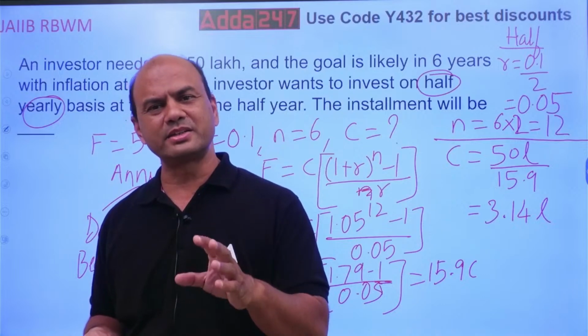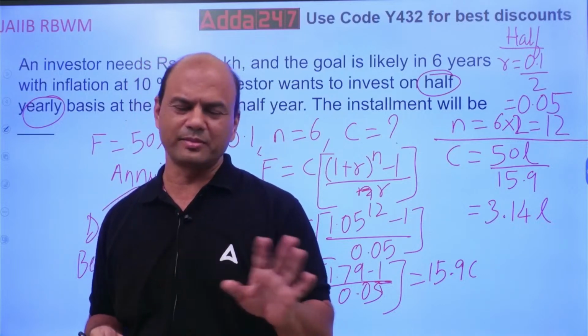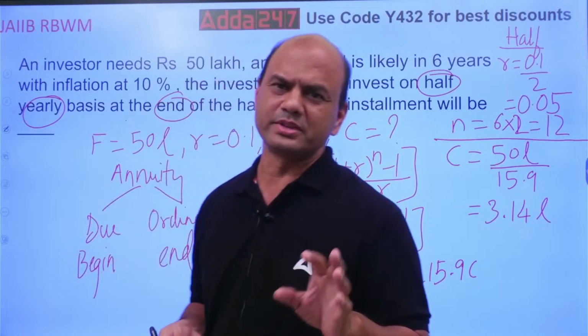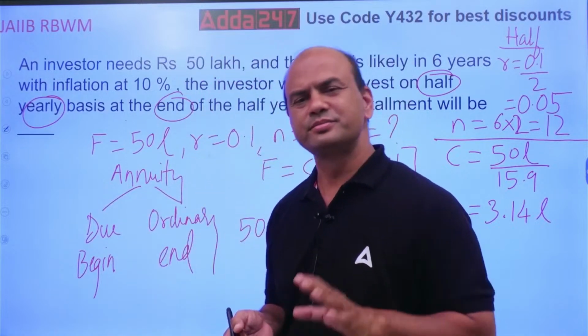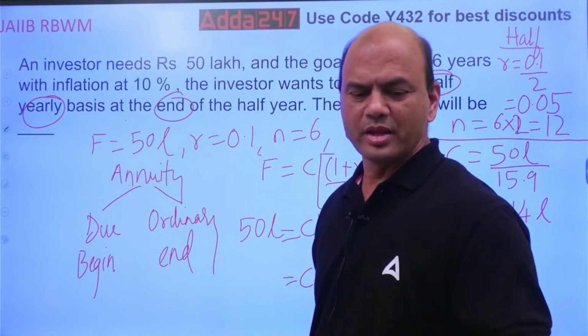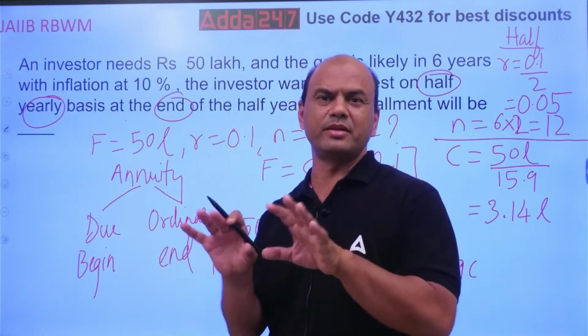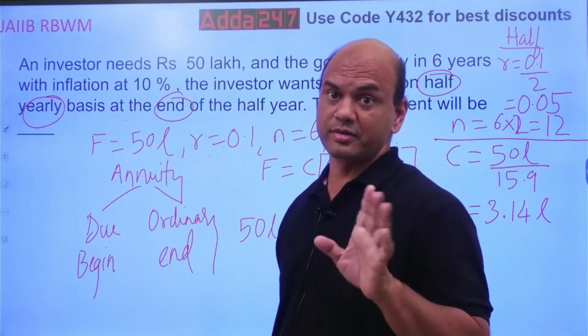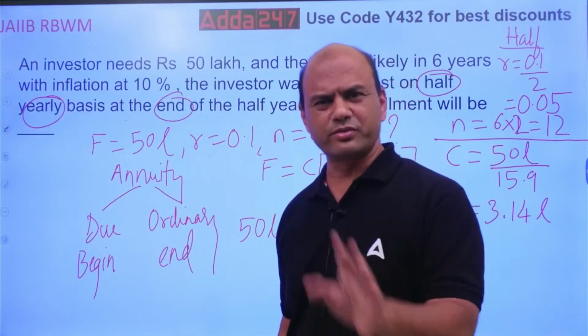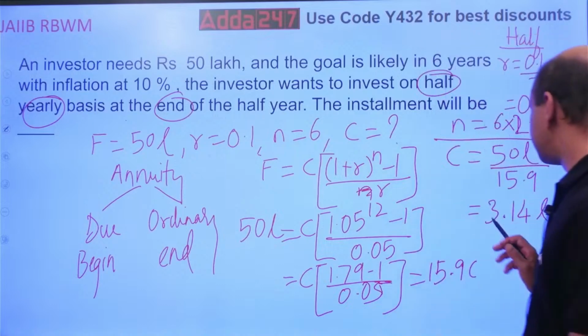In CIB it matters to some extent, otherwise nothing matters. You take 0.2 also, meaning after the point take 2 digits. Enough. Because the answers will never be very near to each other. In the real exam they will be very far off. So you get this as 3.14 lakhs.